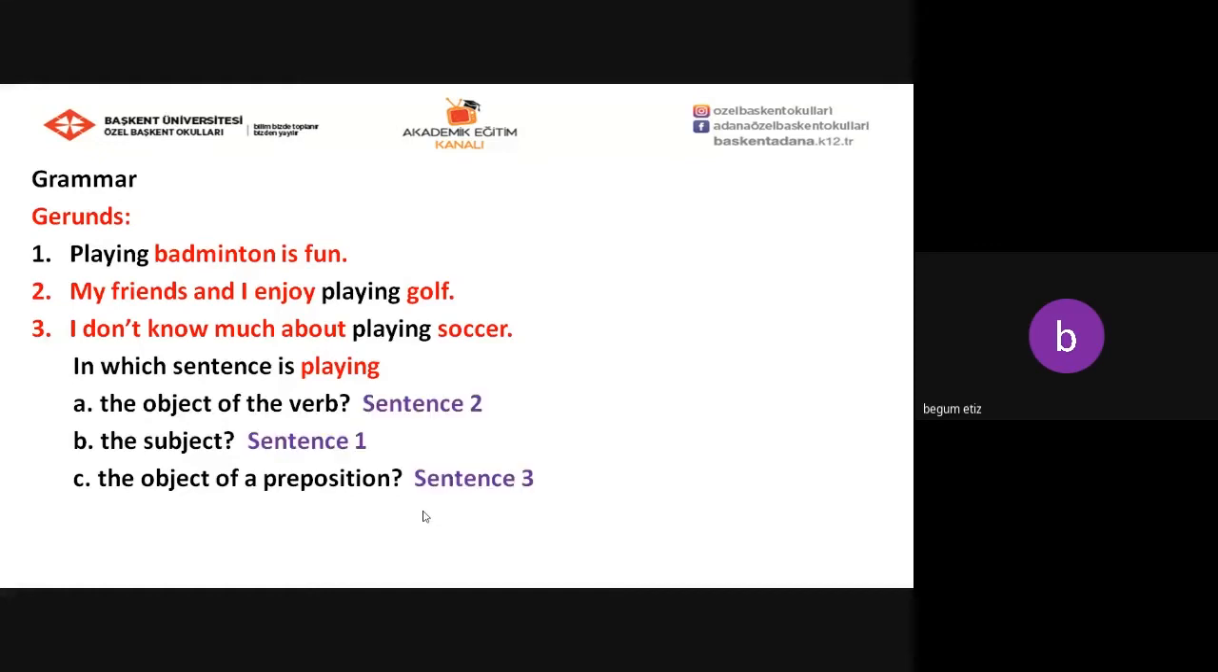Okay. In which sentence is playing the object of the verb? Sentence 2. My friends and I enjoy playing golf. In which sentence is playing the subject? Sentence 1. Playing badminton is fun. In which sentence is playing the object of a preposition? Sentence 3. I don't know much about playing soccer.